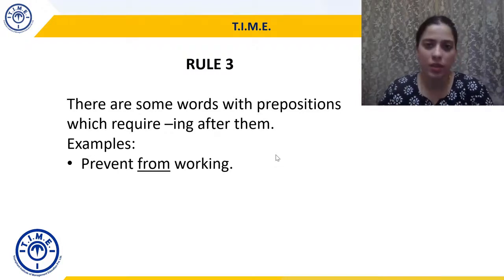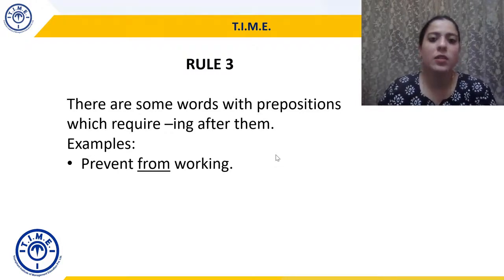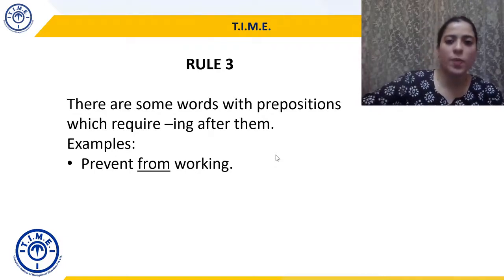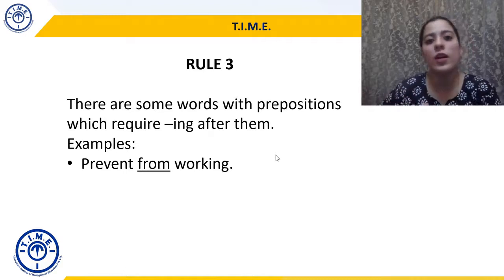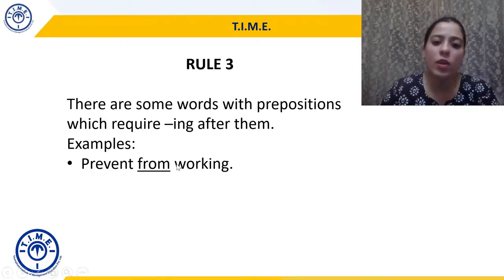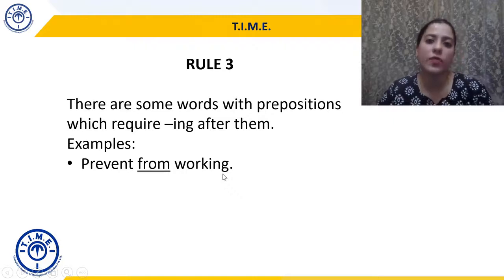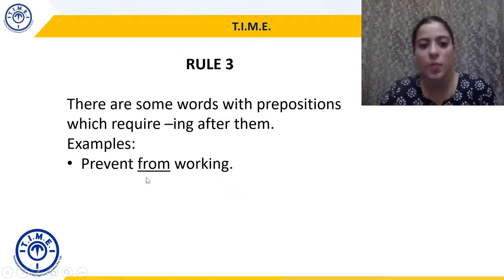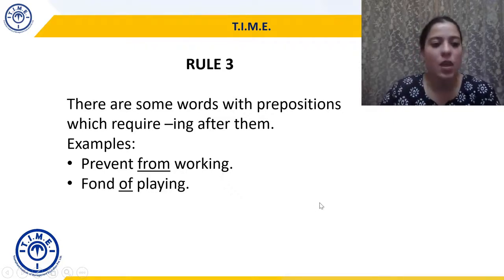Prevent from working. So I was prevented, or they should be prevented from working, या prevent from working. Prevent from work कभी नहीं आएगा. It will always be from working. So work will always take the ing suffix in this case, and the preposition here is from.